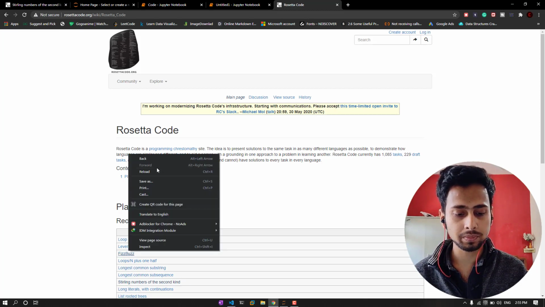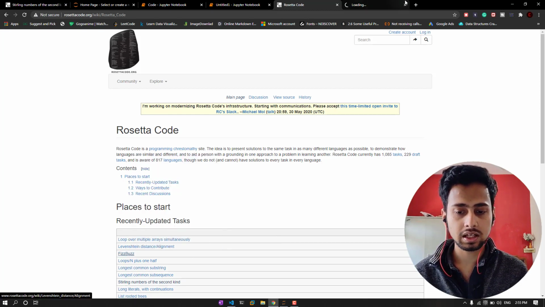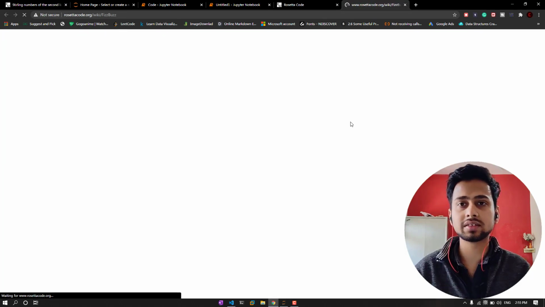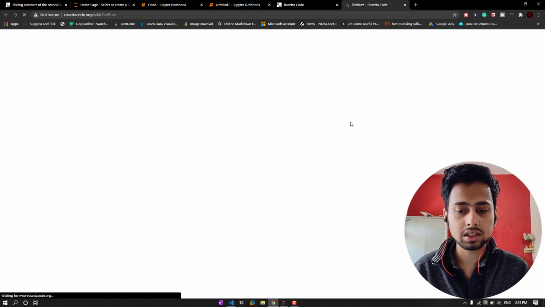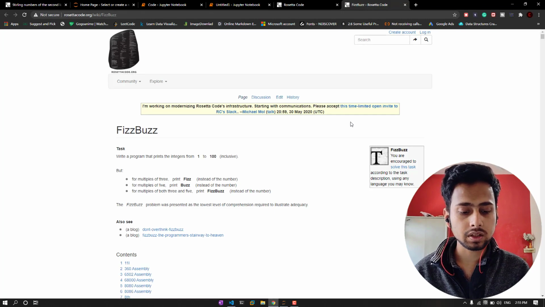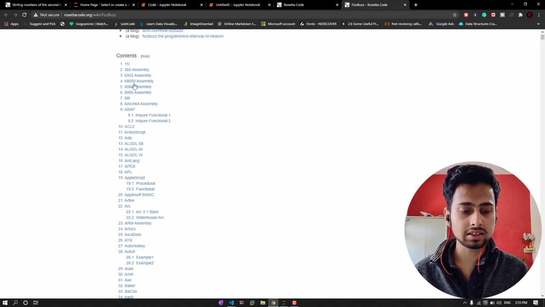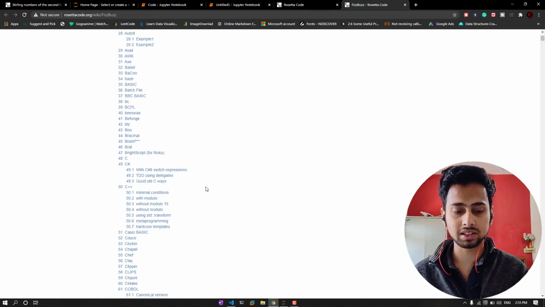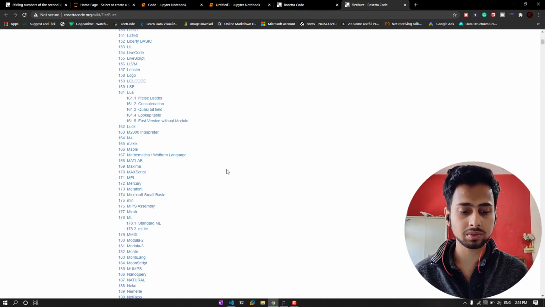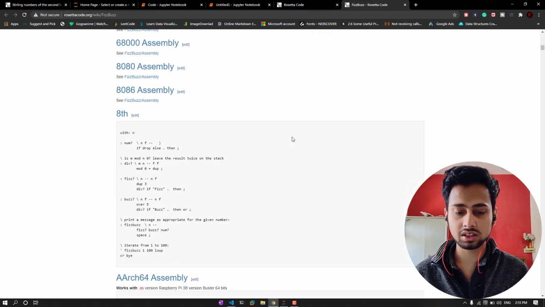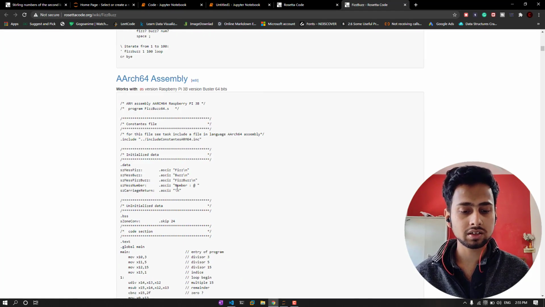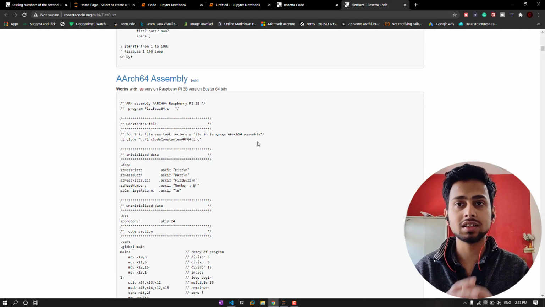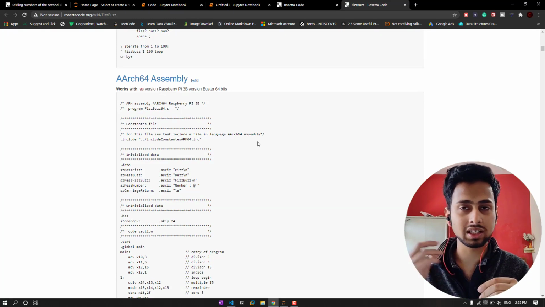Let's open up this FizzBuzz, and as you can see, the site is loading. Here you can see the languages that the code is written in. Here is the list of the languages, and if you want to see the code, you can see it starting from here. This is a very interesting website where you can find a single problem's code written in multiple languages.